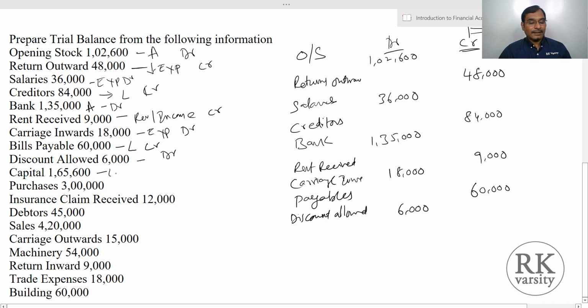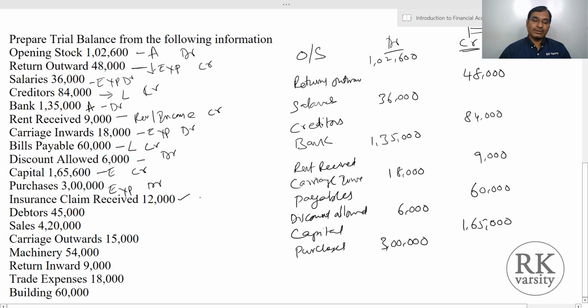Then capital is your equity. So this should be on the credit side. Now capital 1,65,000 on the credit side. Now purchases is an expenditure. So debit side. Purchases, expenditure and debit side. This is 3 lakhs. Then insurance claim received. So when you are receiving insurance claim, this is an income or decrease in your expenditure. So we'll write on a credit side.